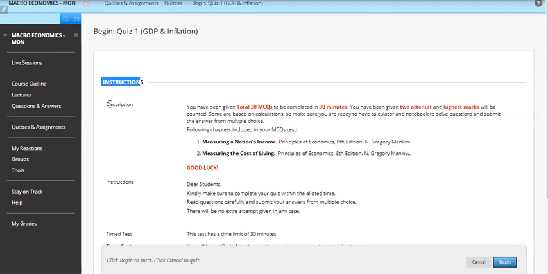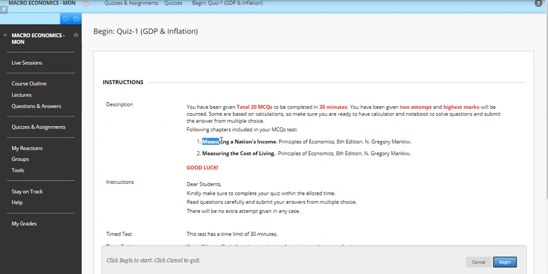Remember this, there are two major headings: one is the description, the other one is the instructions. First read the description. In the description, the total number of MCQs given is 20, which you have to complete within 30 minutes. Two attempts have been given, and the highest marks of the attempts will be counted. So whatever is the highest marks you get, whether it's the first attempt or the second attempt, you will get those marks.